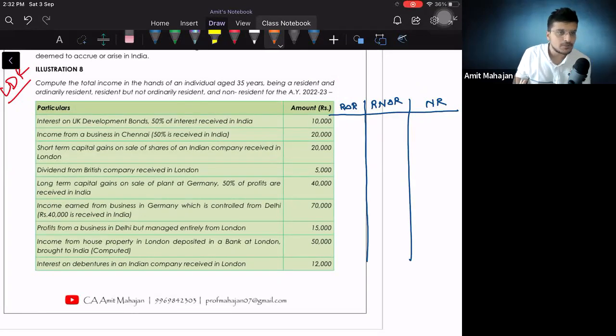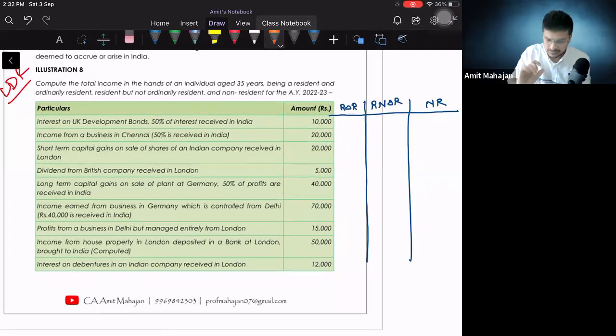Illustration 8. Compute the total income in the hands of an individual aged 35 years, being resident and ordinary resident, RNOR and NR for assessment year 22-23. I want you to be super active on the chat. Don't unmute yourself. Just tell me whether for ROR, RNOR, NR it will be taxable or not taxable. That's it. Just be active on the chat. मैं जितना पूछता हूं उतना ही बताओ सिर्फ, ठीक है?